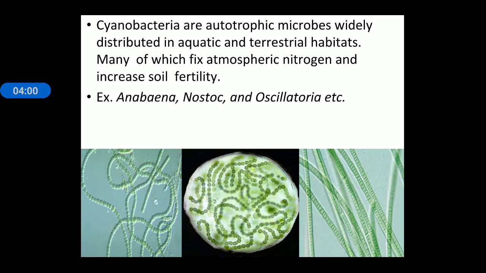Cyanobacteria. Yes, cyanobacteria are also microbes that are autotrophic, and they are mainly distributed in aquatic and terrestrial habitats. These cyanobacteria also increase atmospheric nitrogen fixation and increase soil fertility. Examples are Anabaena, Nostoc and Oscillatoria. These are examples of cyanobacteria that increase soil fertility.